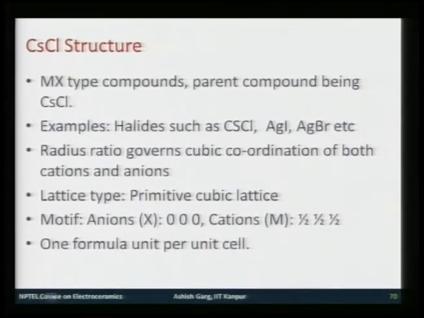Lattice type happens to be primitive cubic. Motif: since it is a cubic lattice, if the anion is put at 0 0 0, the cation goes to half half half. It looks like a body centered cubic structure, but it is not a body centered cubic structure because anions and cations are different.